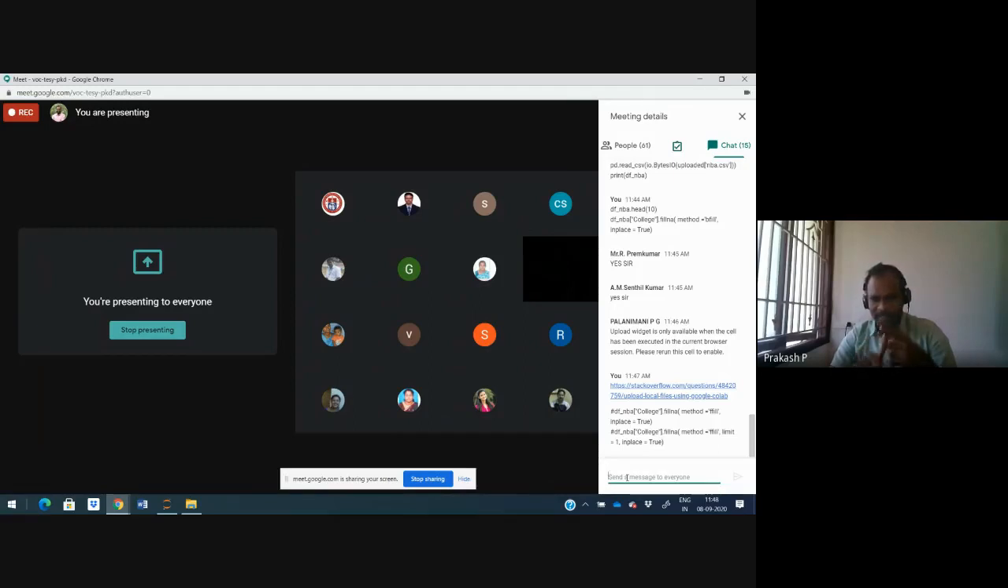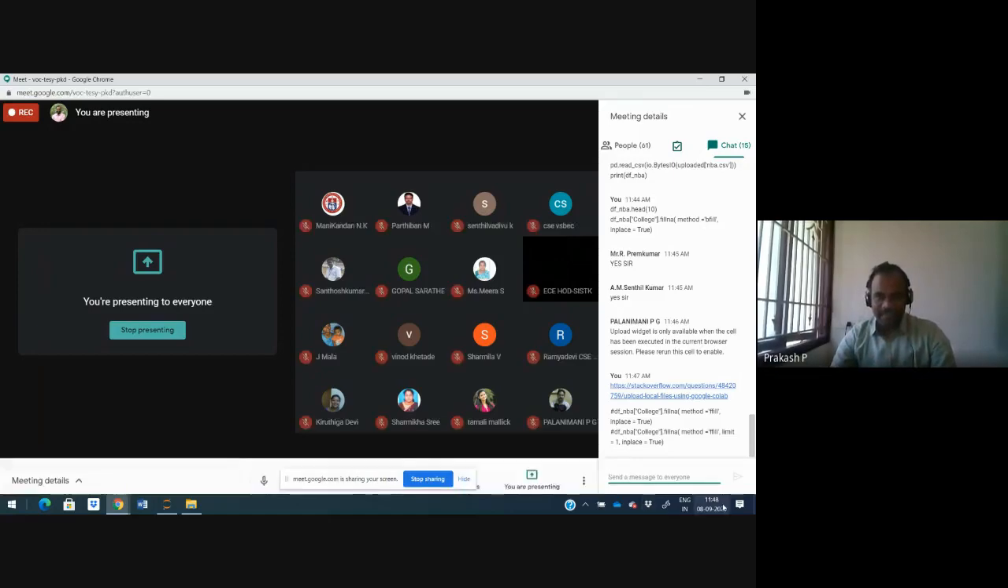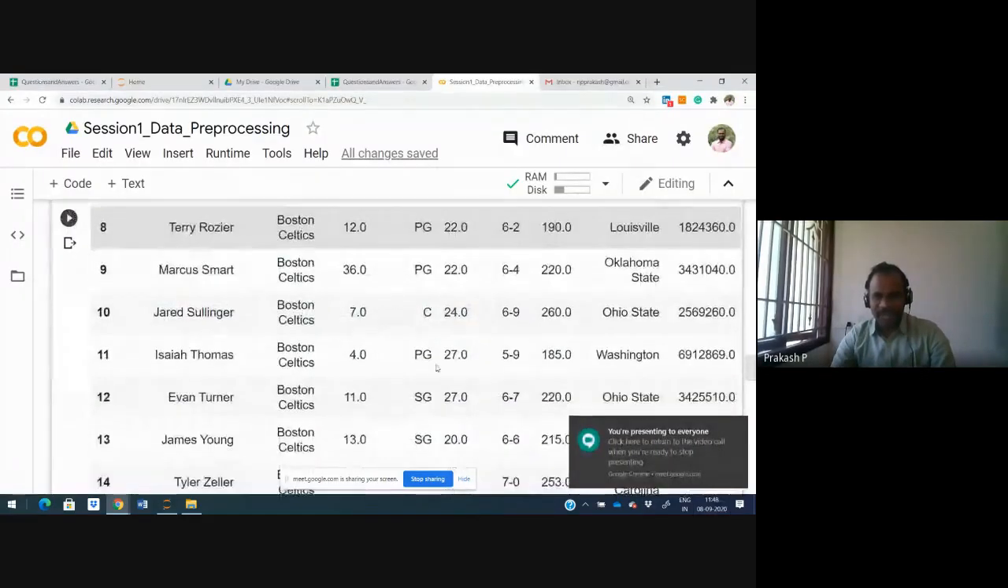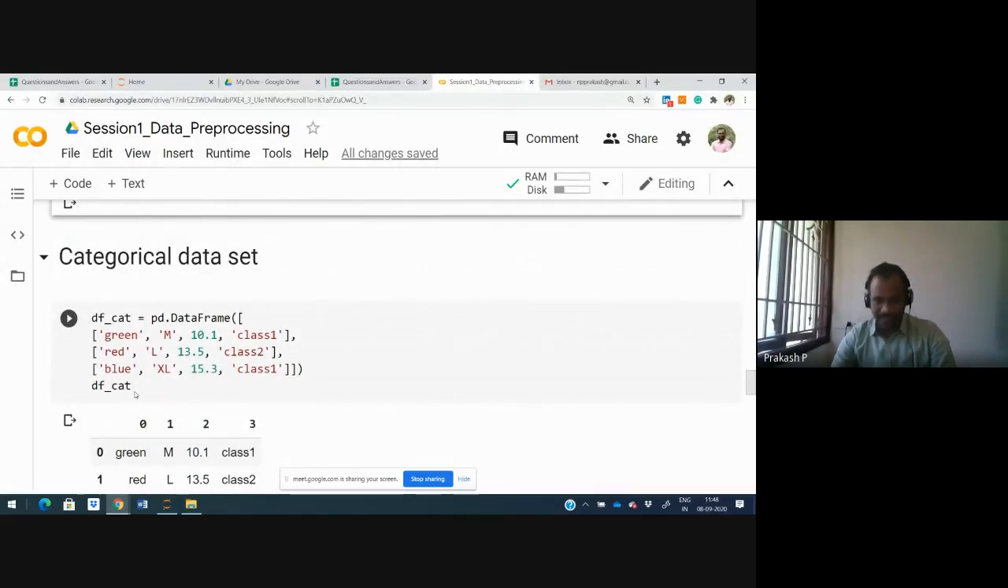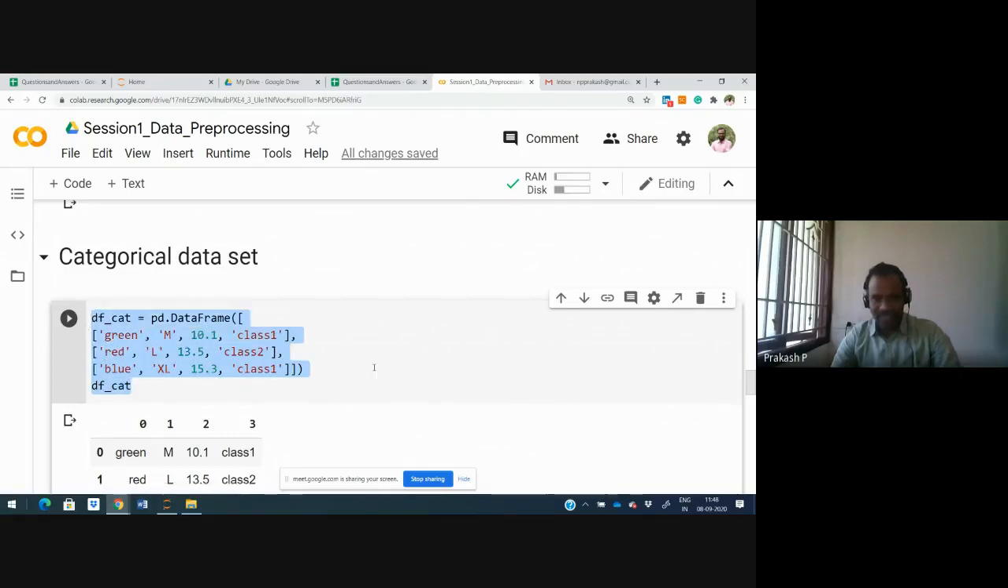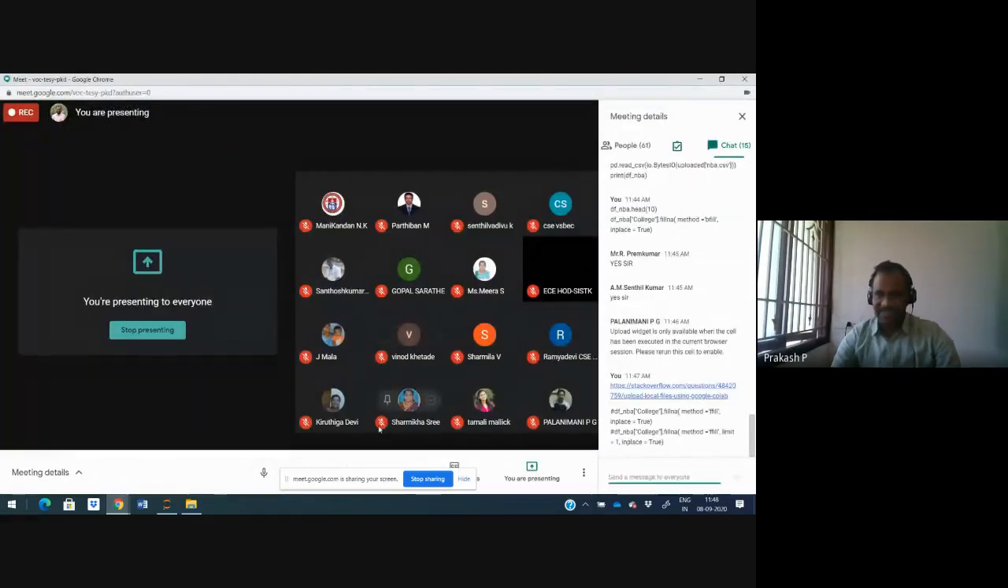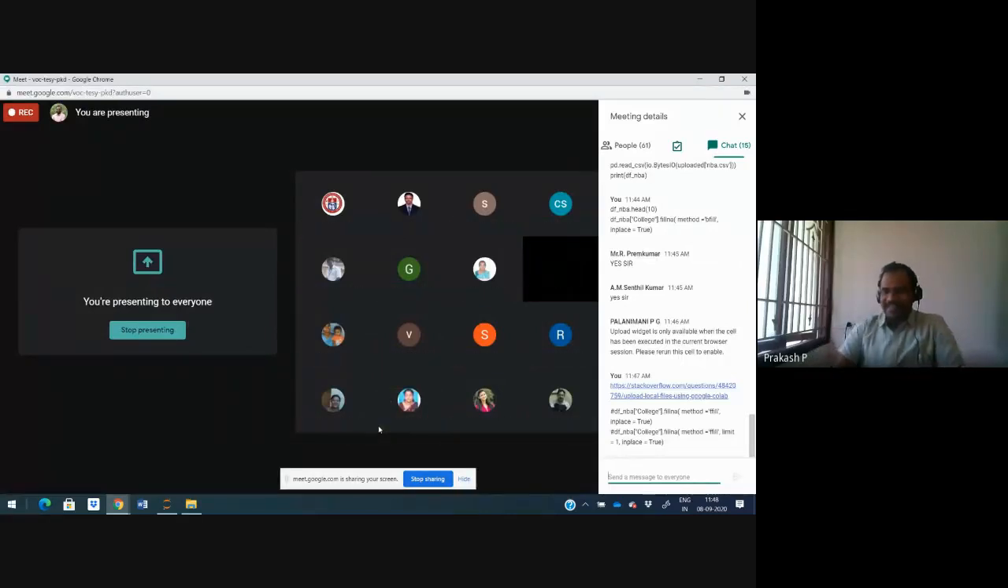I am repeatedly telling you, inplace is used to permanently change the data in the data set. Now, what we discussed so far is numerical data, which is in the form of either discrete or continuous. Now we have another set of data, which is called categorical data. Let me give an example of categorical data.